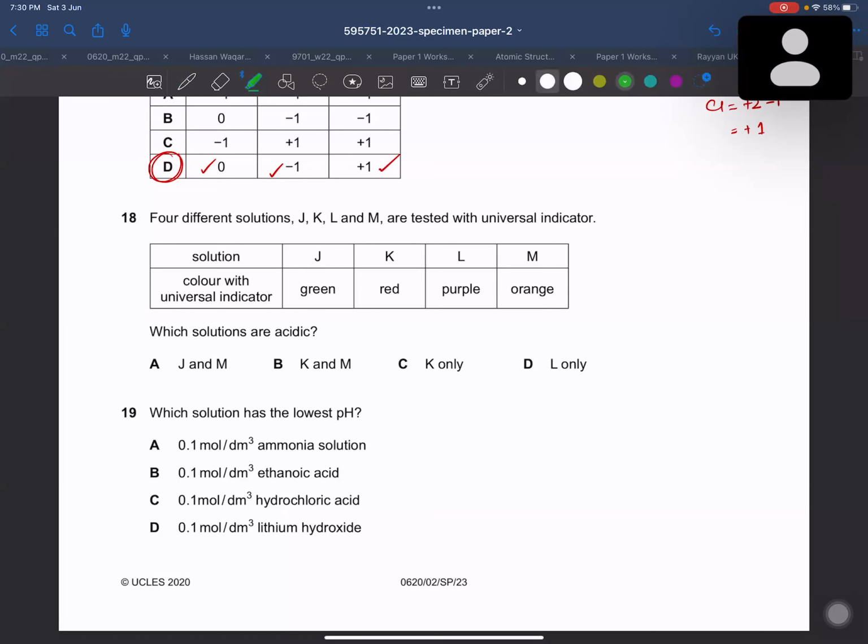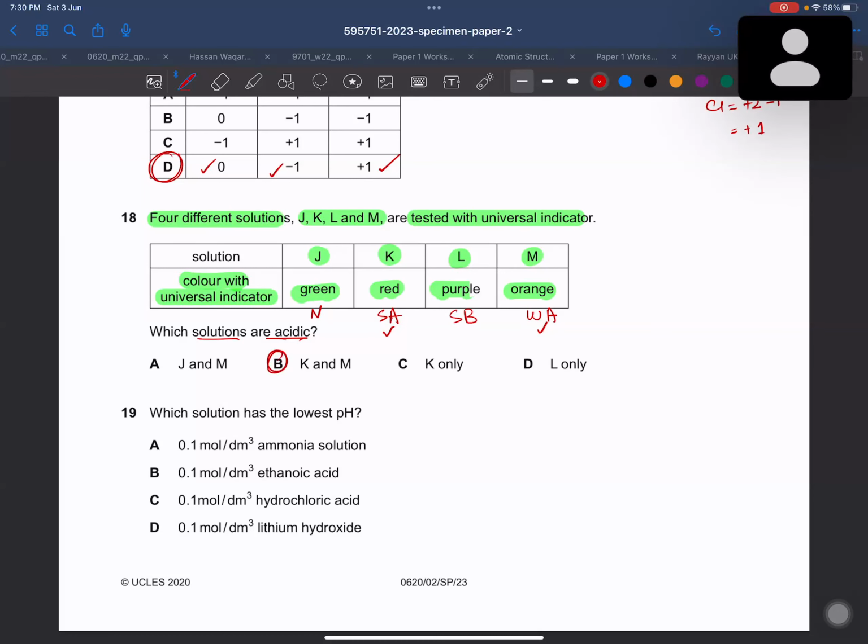Then here we have different solutions: J, K, L, M, tested with universal indicator. J is showing green, it means it is neutral. K is red, it means strongly acidic. L is purple, it means strongly basic. And M is orange, it means weakly acidic, right? Which solutions are acidic? So it must be K and M. So B would be the right answer.